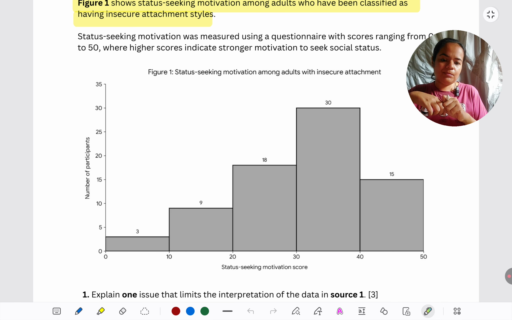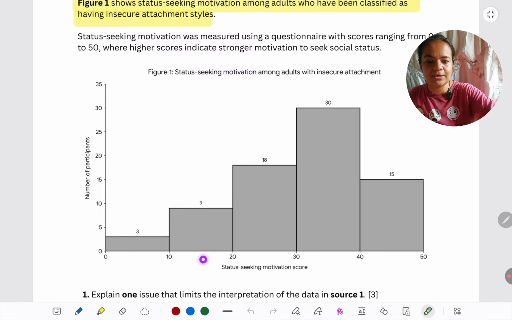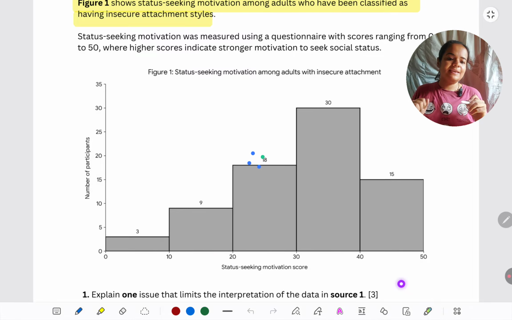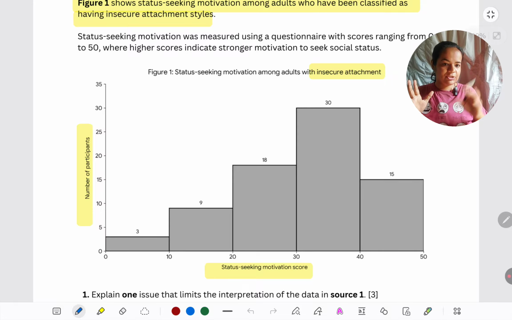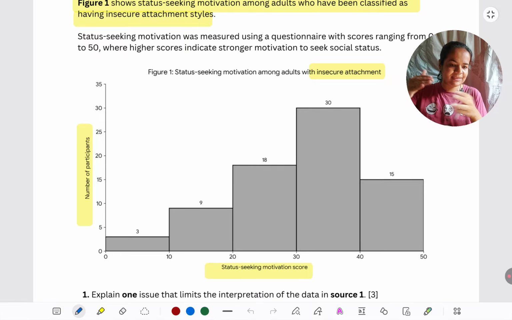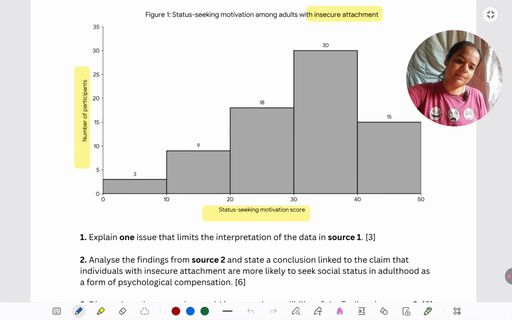So what I'm understanding from the graph is, when it comes to those who have been insecurely attached, we can see a clear left skew is there. So on the upper side, right side, we can see between 30 to 50 lots of individuals are there, meaning lots of people are seeking status. In fact, if we look at it from this whole range, 20 to 50 on the screen, we can see that those who are insecurely attached, they fall on the upper end. They are quite status seeking. Like on the x-axis, you see these are status seeking scores, and y is number of participants. So lots of them are status seeking. That is what the histogram is representing.